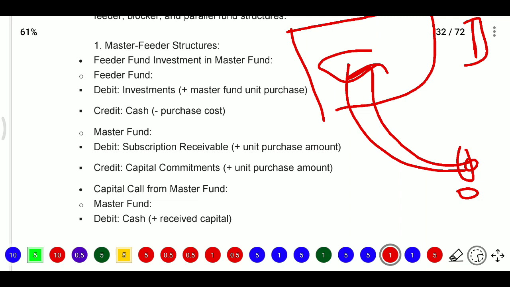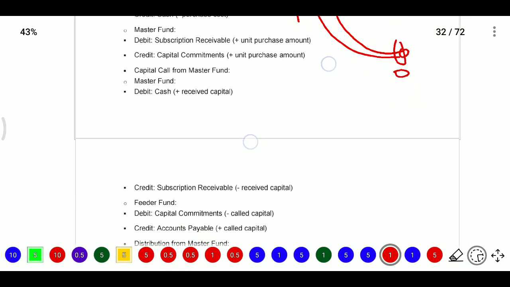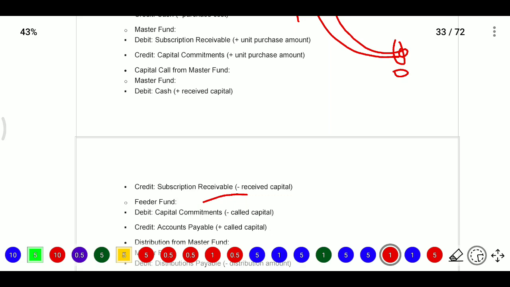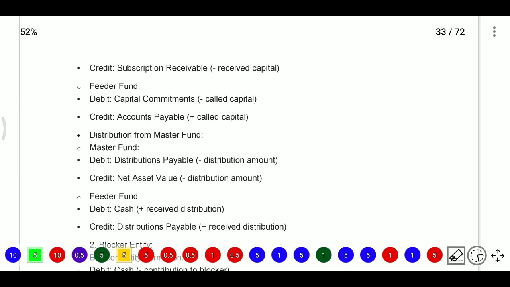Now whenever there is a capital call from the master fund, they will write cash account debit to subscription receivable. Then the feeder fund will have a commitment, so capital commitment account debit to accounts payable, they need to pay to the master fund, so accounts payable will be there.